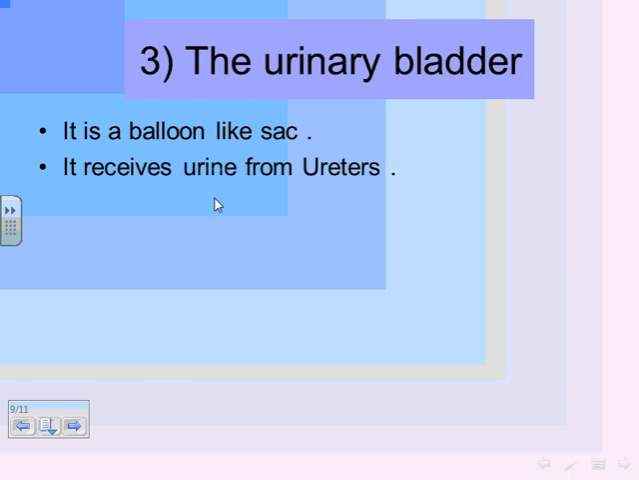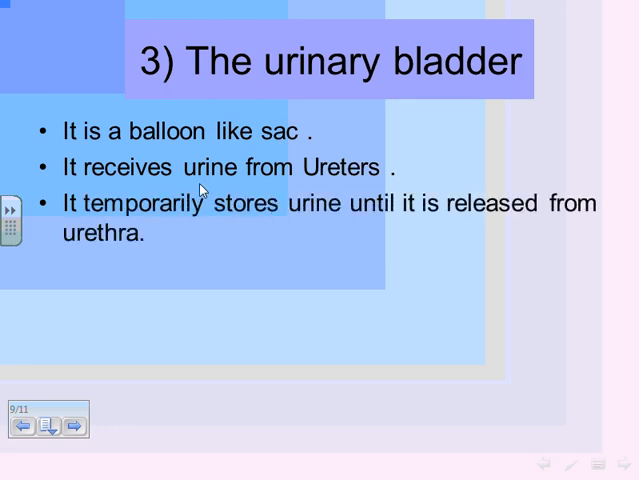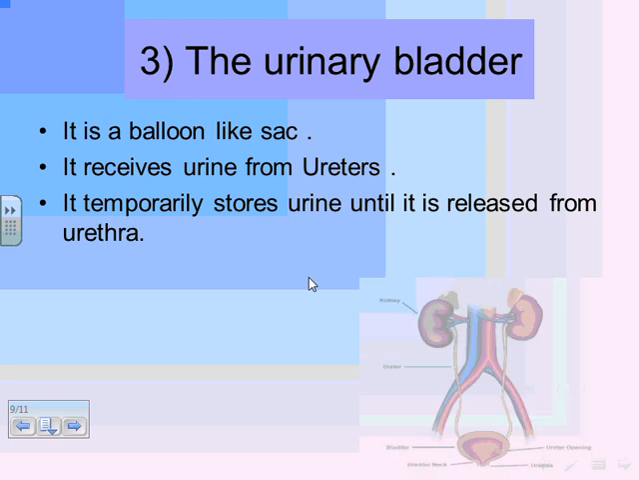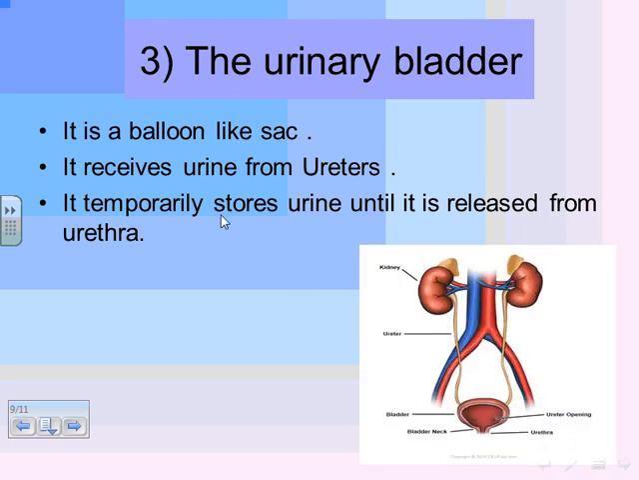Urinary bladder. The urinary bladder is a balloon-like sac. It receives urine from where? From the ureters. It temporarily stores urine until it is released from the urethra, the opening called urethra. Can you see this? This is the urinary bladder, a balloon-like sac.